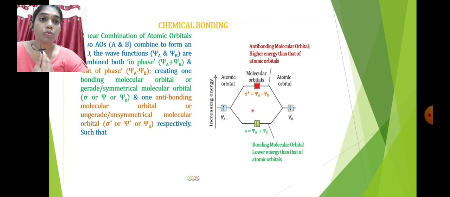This means bonding molecular orbitals are in lower energy, while in the molecular orbital of sigma star we subtract psi B from psi A, we get the antibonding molecular orbital which is higher in energy.